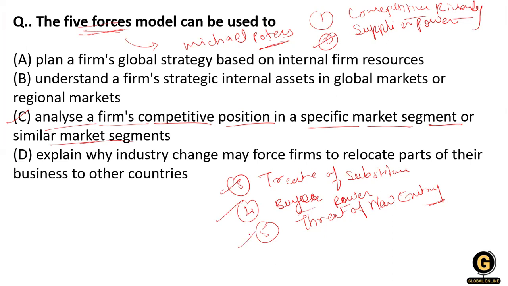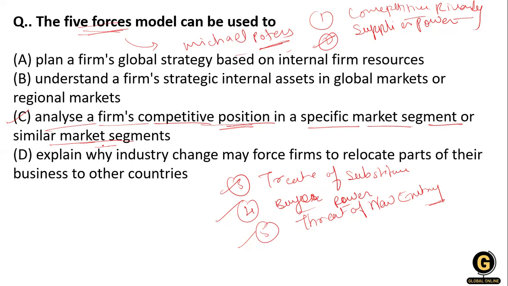And what is the threat of new entries? The threat of new entries is the ease with which new competitors can enter the market, and potentially drive down prices. So this 5 force model was introduced by Michael Porter, and it is analyzing the competitive position in a specific market or a similar market.